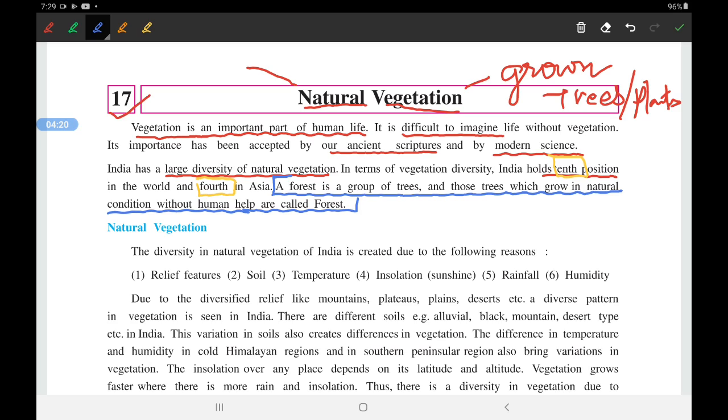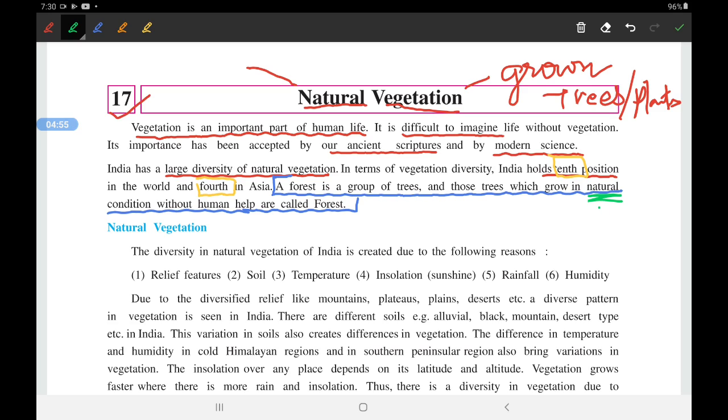So can your garden be called a forest? No. Can trees which are grown by the municipality around your city be called a forest? No. What is the definition? A forest is a group of trees which grow naturally. Here the word naturally is very important.